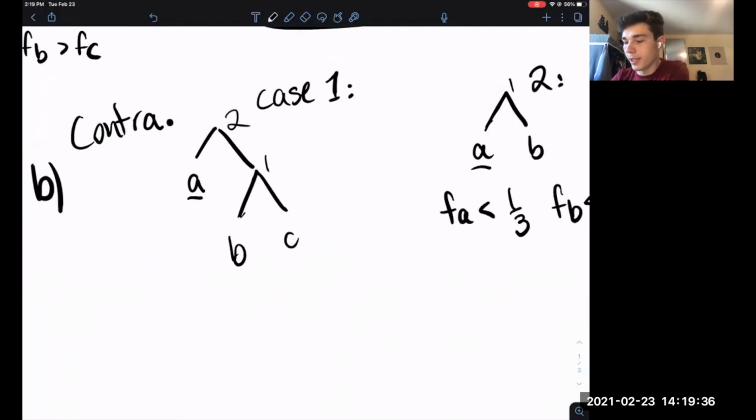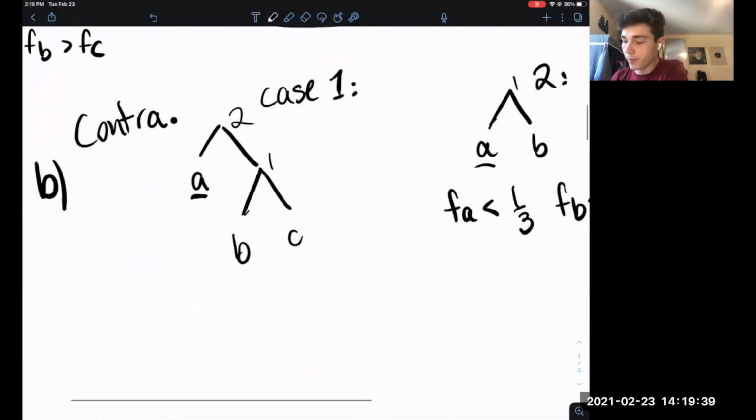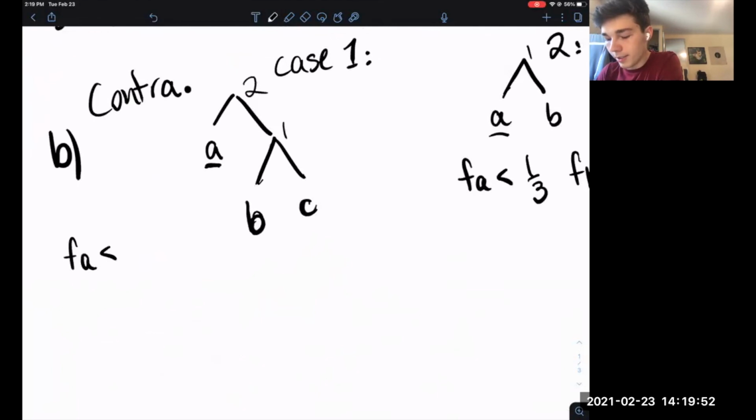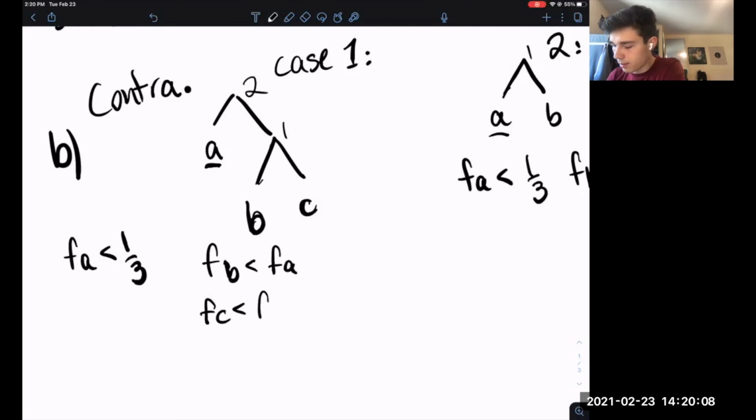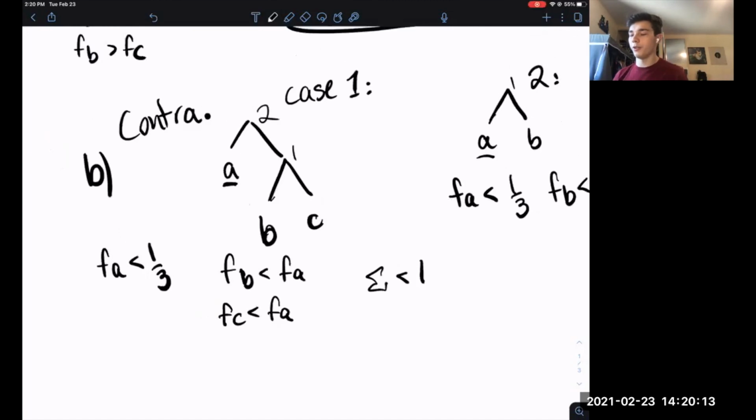And in this case, it might actually be a bit harder, since B and C could be the sum, the product of combining other symbols. So you can just say that FA is less than 1/3. However, since B and C are combined before A is brought in, B and C both have to be smaller than A. And so the sum is also smaller than 1, which is a contradiction.